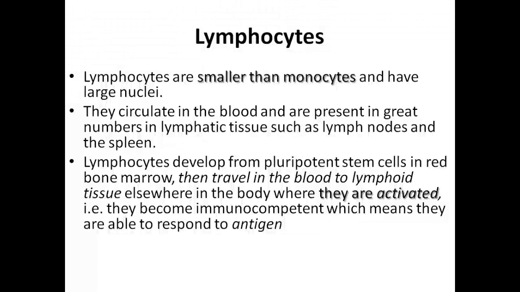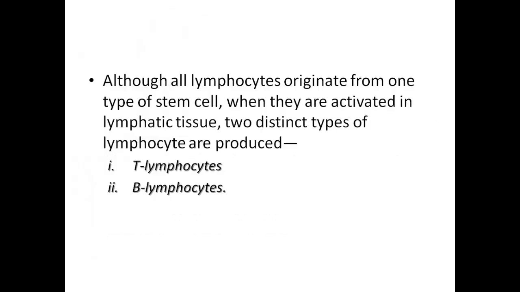Once activated, they become immunocompetent, that is, competent in terms of immunology, the body's defensive mechanism. Once they are immunocompetent, they are able to respond to any antigen. When I say an antigen, I mean an allergen or microorganism that has invaded. So they are able to respond to the specified antigen.